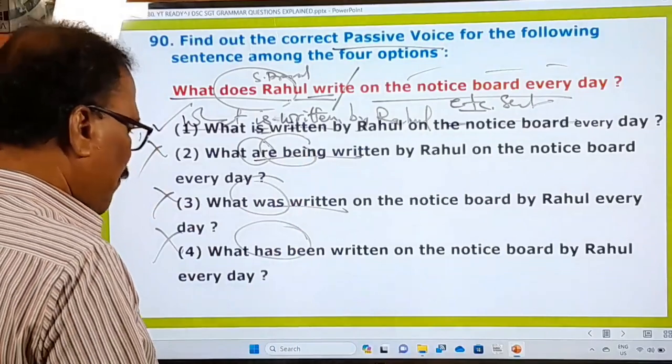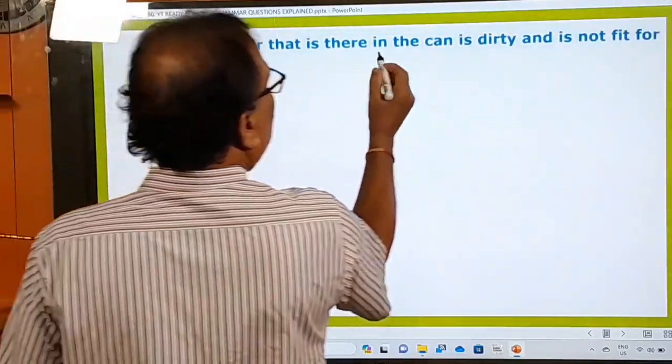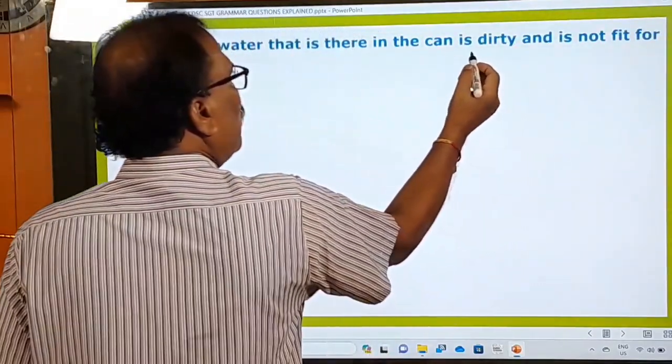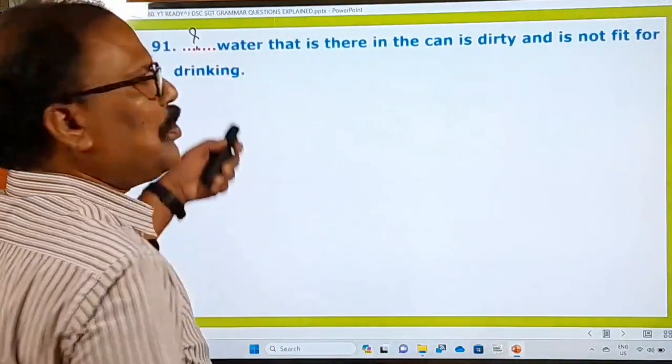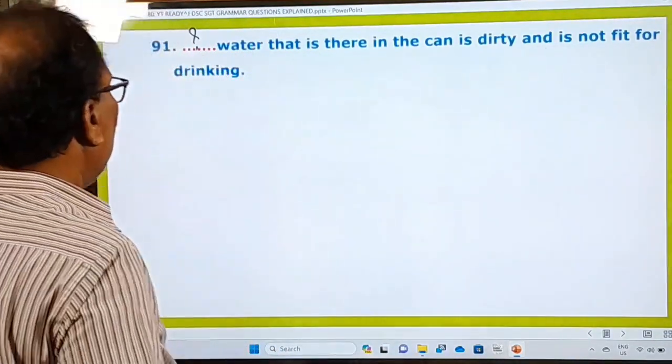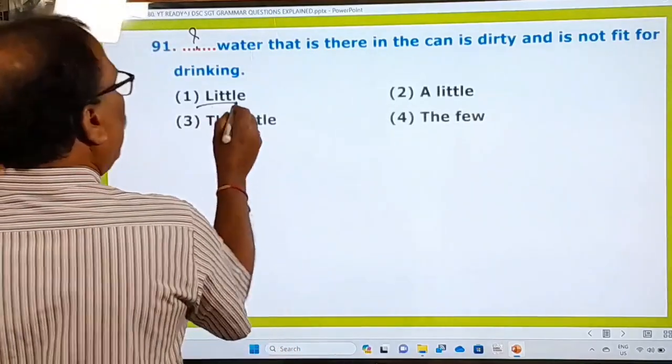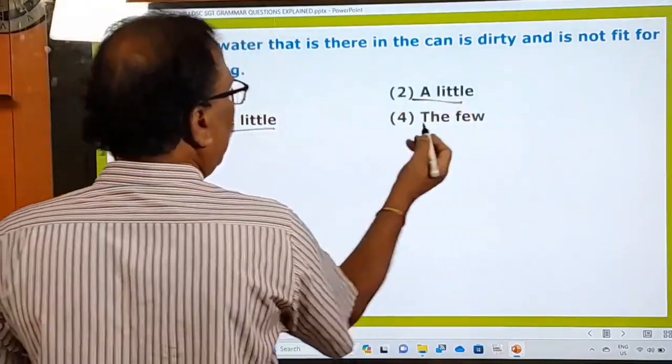Now let's go to the next question. Blank water that is there in the can is dirty and is not fit for drinking. So another blank is given here. What to use in this blank? So let us look at the options. Little, a little, the little, a few.